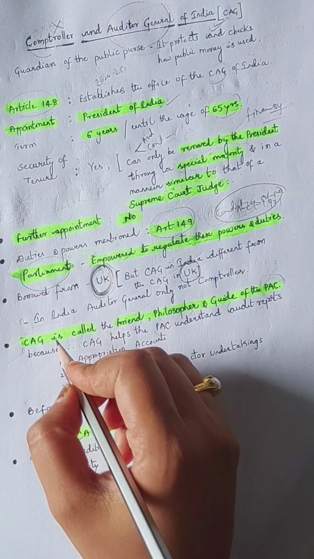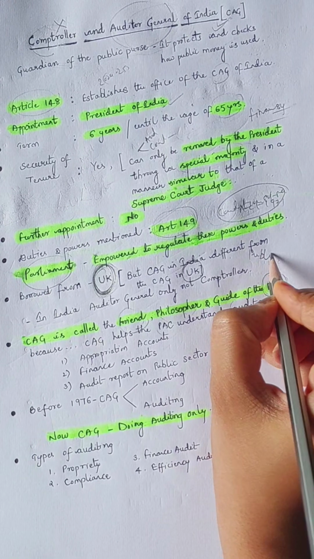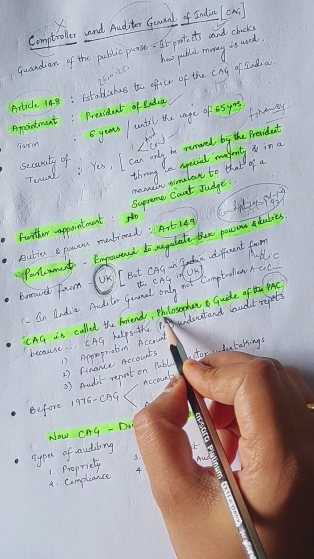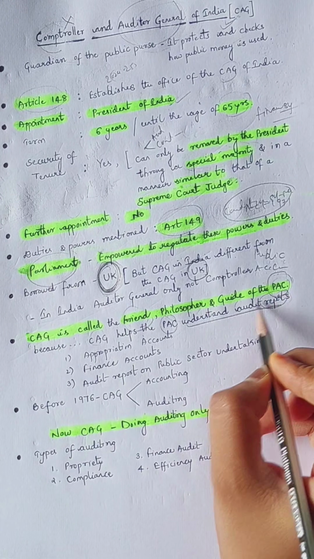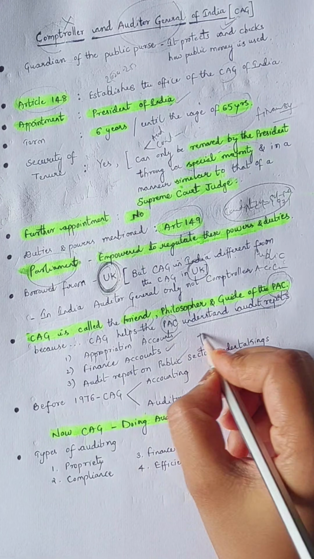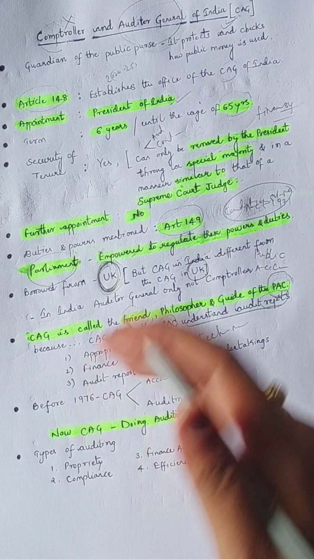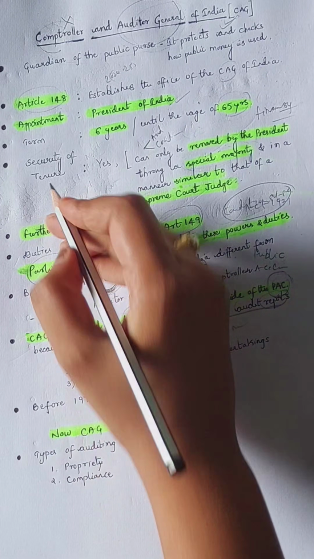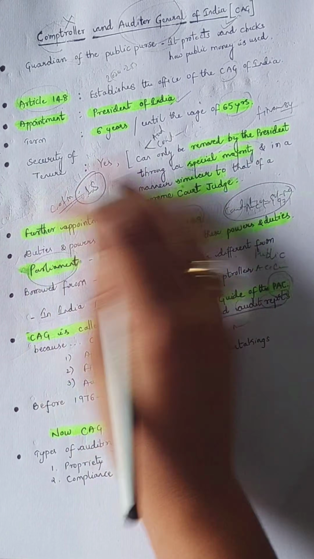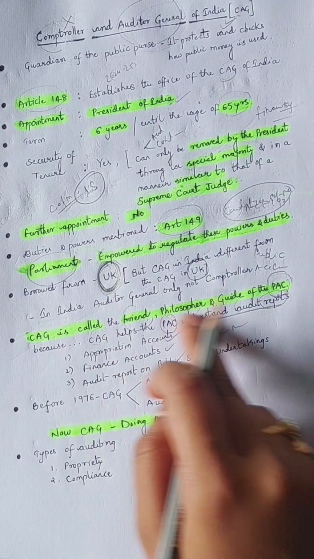Interestingly, the CAG is called the friend, philosopher and guide of the Public Accounts Committee, because the CAG helps the Public Accounts Committee to understand audit reports, and it also helps the PAC to understand technical issues. And one more point I forgot to mention here. We all know that the Council of Ministers is responsible to the Lok Sabha, right? So the financial accountability is strengthened through these audit reports of the CAG.